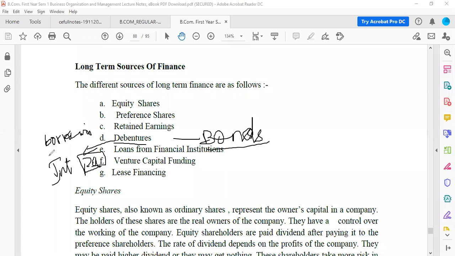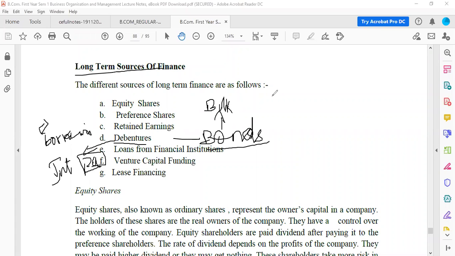Correct? And in between also, they can issue debentures. They can ask you to give more money in between also. But when it comes to bonds, it is again a long-term source of finance, for 10 to 15 years. But here you will keep more money in bulk. More money will be deposited.